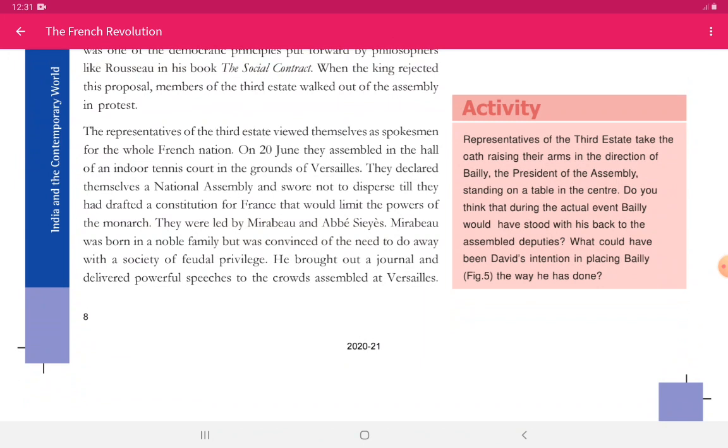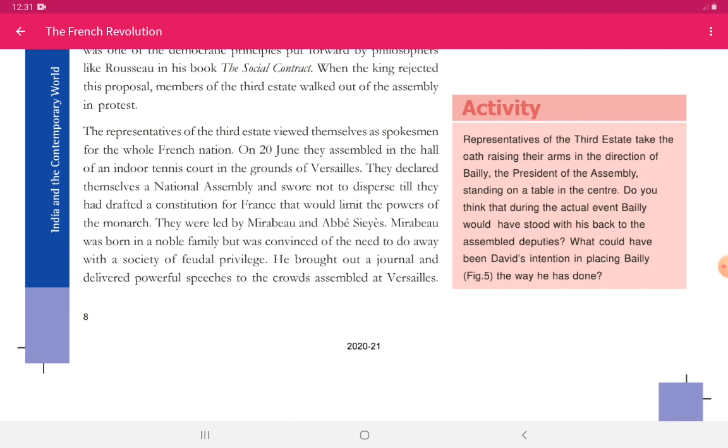The representatives of the third estate viewed themselves as spokesmen for the whole French nation. Now we saw that they went out from the National Assembly at that time where the meeting was held. Now they also found themselves as they were representing the whole French nation, their grievances, their problems. On 20 June they assembled in the hall of an indoor tennis court in the grounds of Versailles. So they went to Versailles, that was a ground of a tennis court over there. They declared themselves a National Assembly and swore not to disperse till they had drafted a constitution for France that would limit the powers of the monarch.